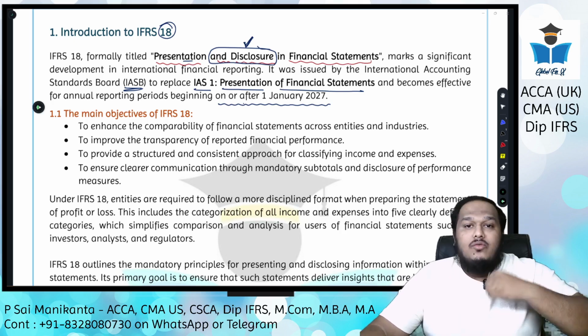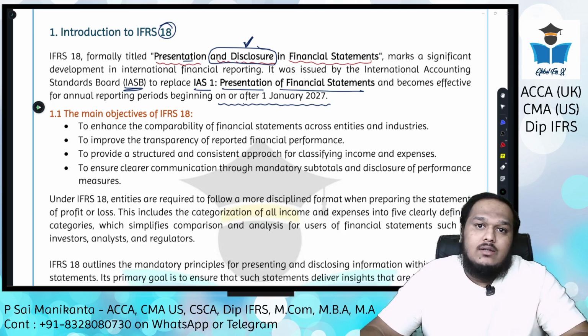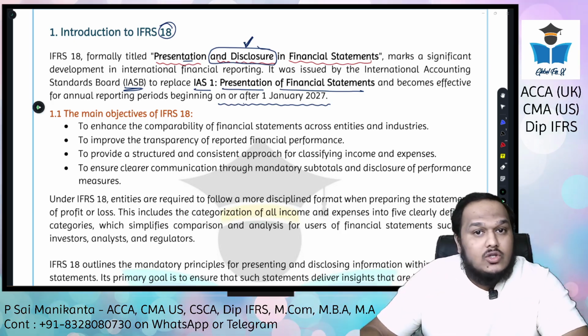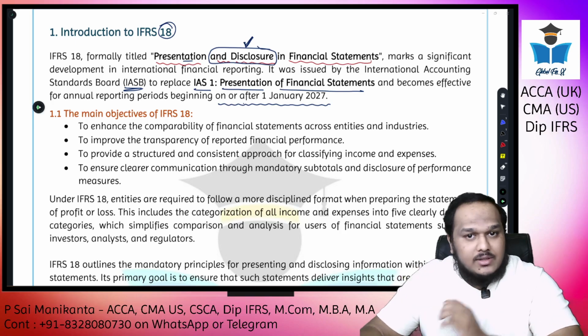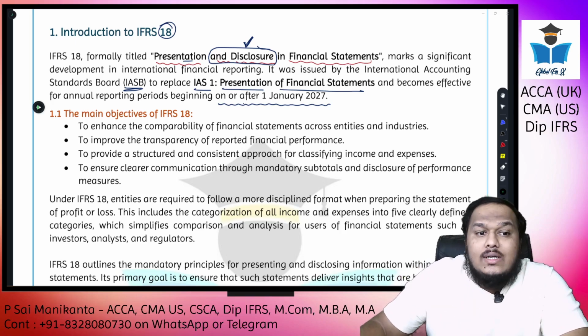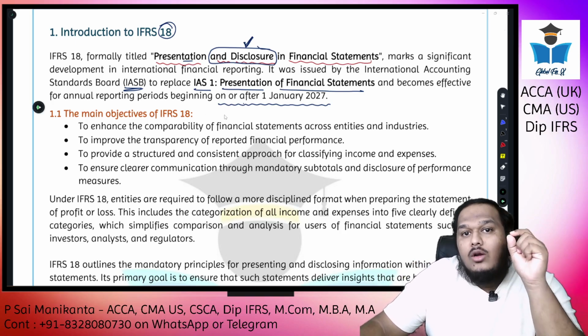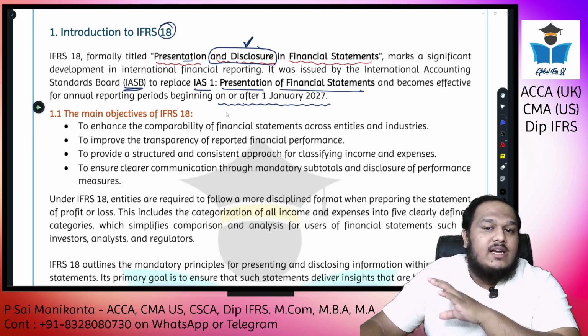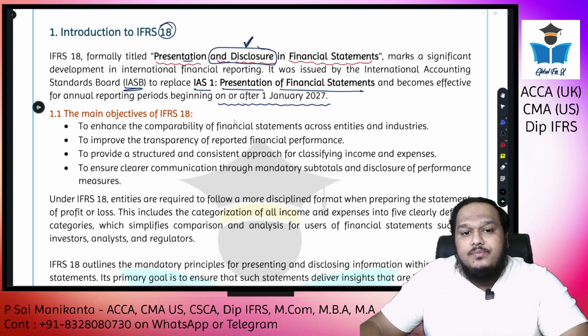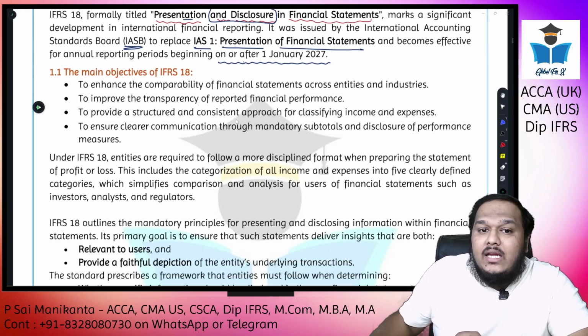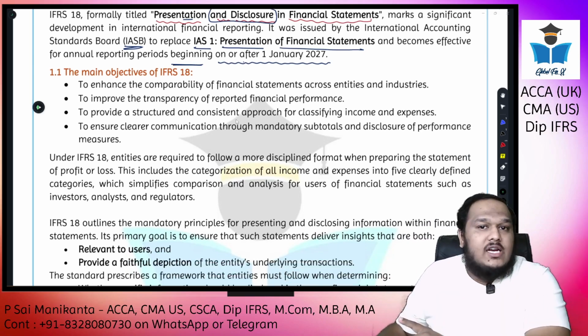Okay, so we are being prepared in advance for something that is not yet implemented for the next 1.5 years. So what is the start date for any financial statements that are starting on or after 1st Jan 2027? Starting, beginning, not ending on 1st Jan 2027.